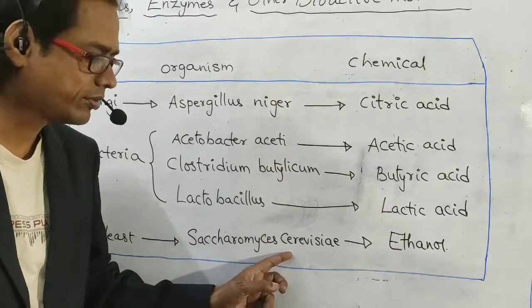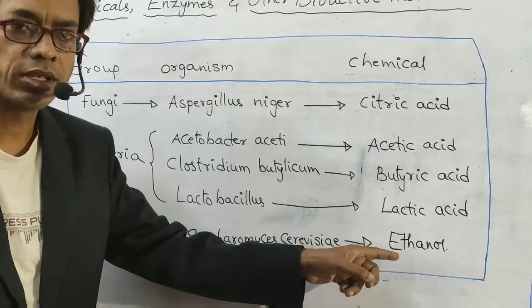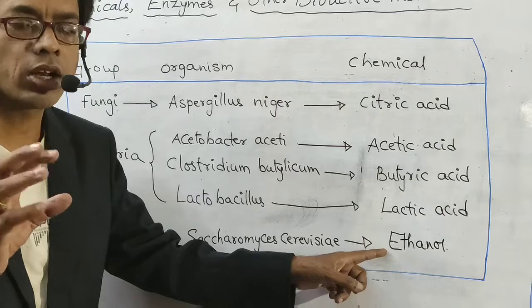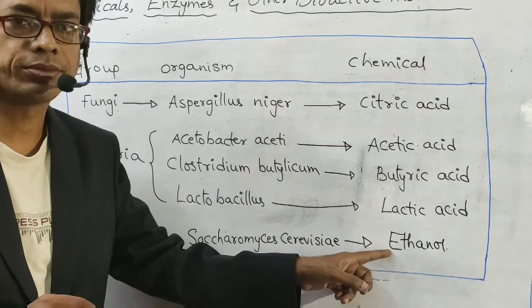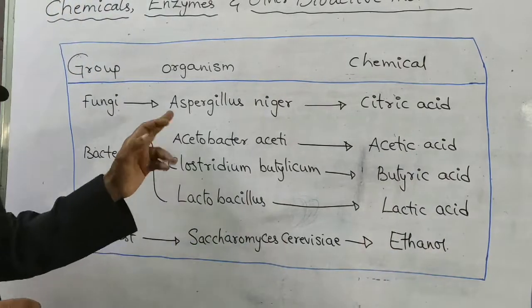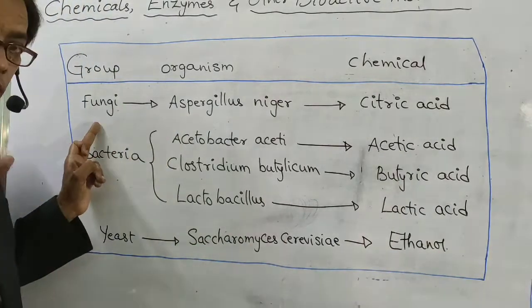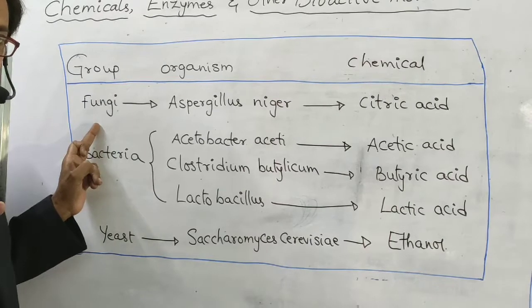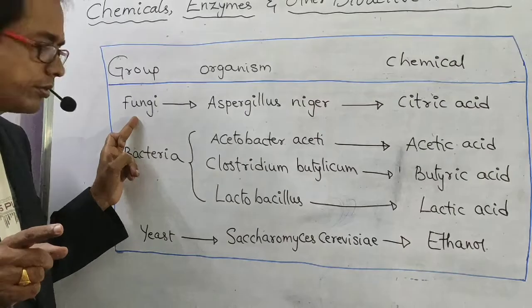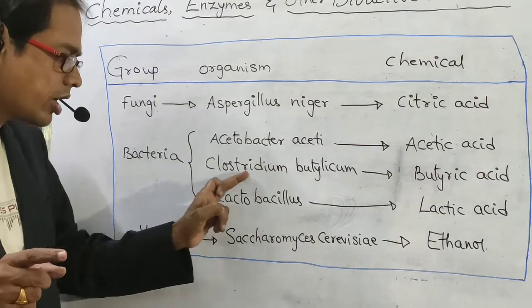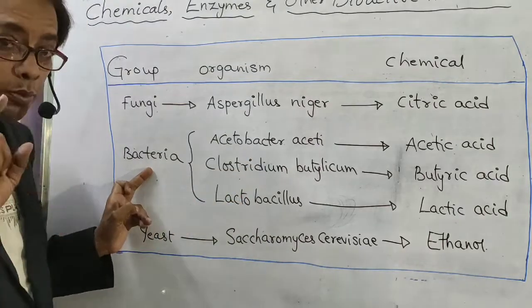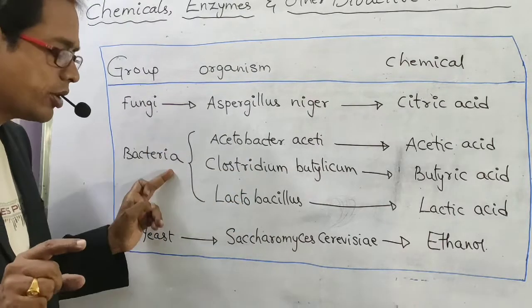Saccharomyces cerevisiae produces ethanol. Ethanol is also called ethyl alcohol. Formula: C2H5OH. See, Aspergillus niger belongs to fungi. Acetobacter, Clostridium, Lactobacillus belong to bacteria. These points you have to remember.